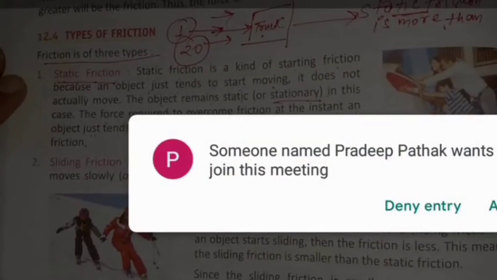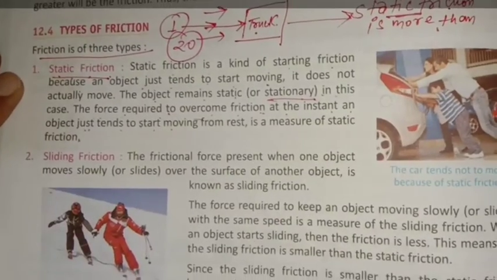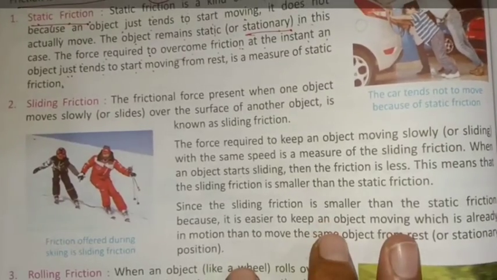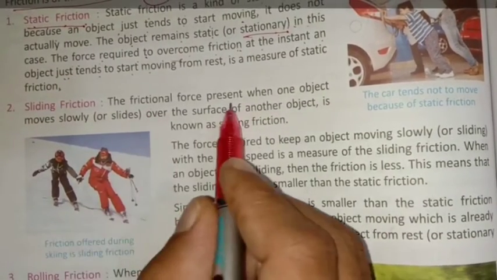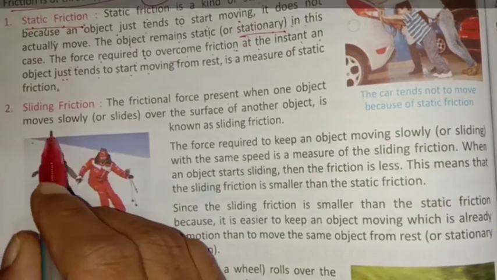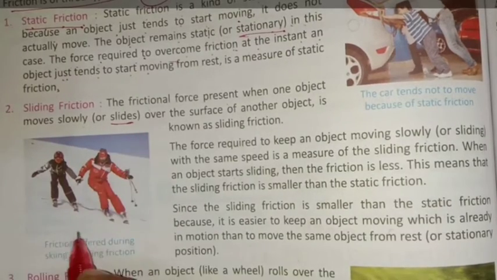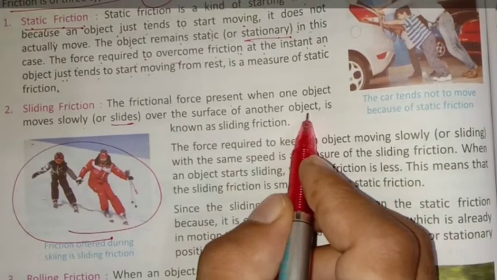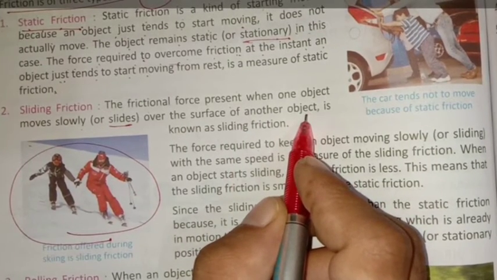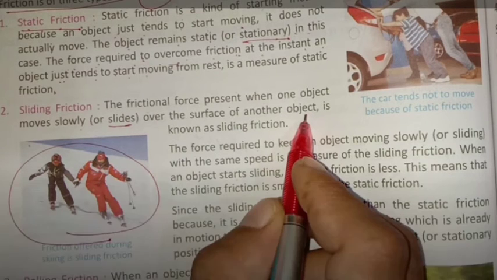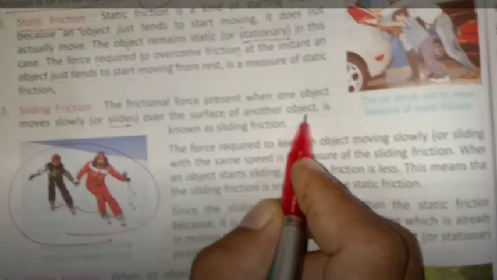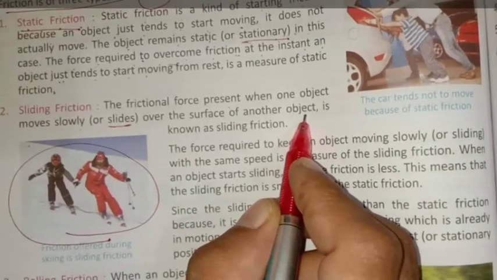Next is sliding friction. You can see in the image also, where there are slopes or slides, that is called sliding friction. It is the frictional force present when one object moves slowly or slides, like you can see here in the skating, over the surface of another object. Frictional forces work when they are in contact. But some frictional forces work when we are not in contact, like air. It is also present, we cannot see it. So friction is working when two objects come in contact.